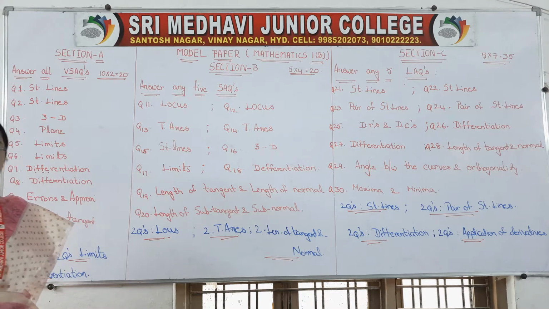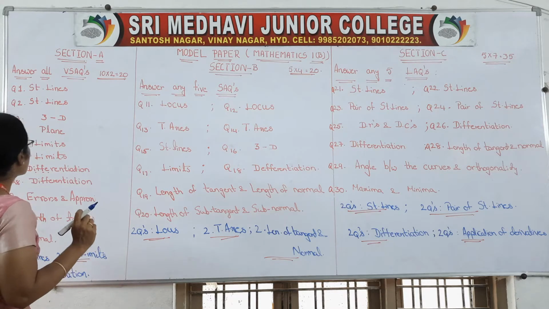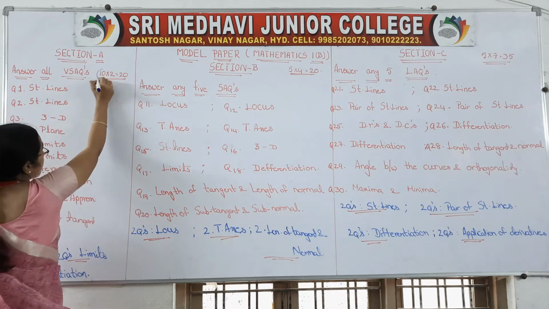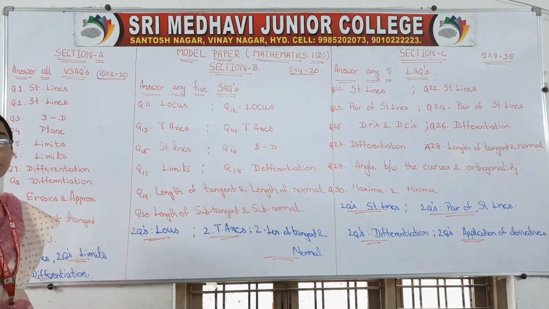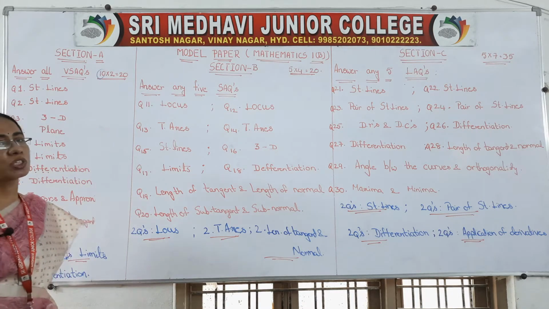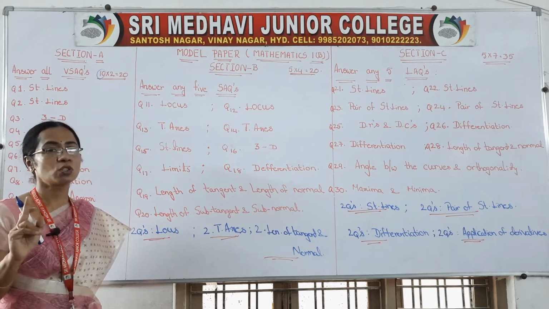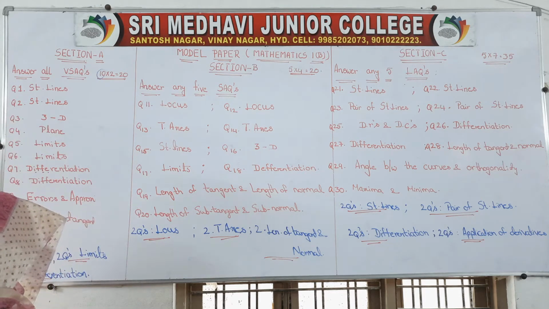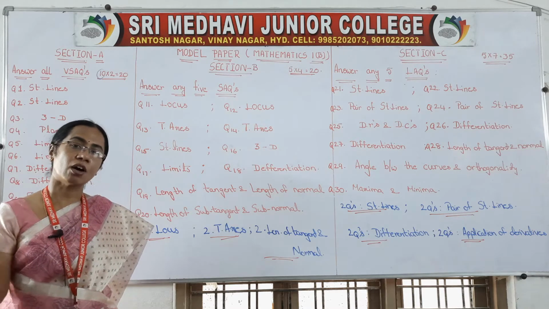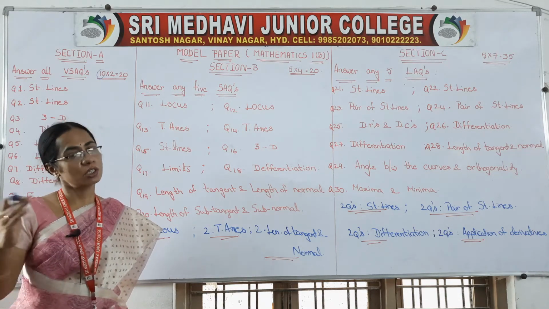You have to answer all the questions in this section. 10 questions will be given to you, and you have to answer all 10. Each question carries 2 marks.